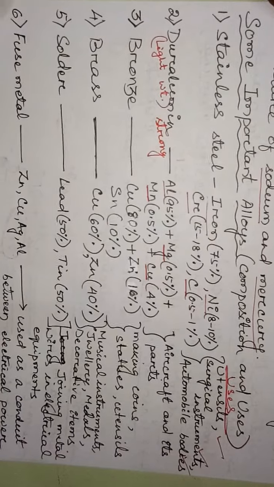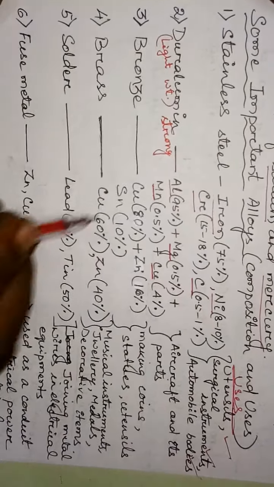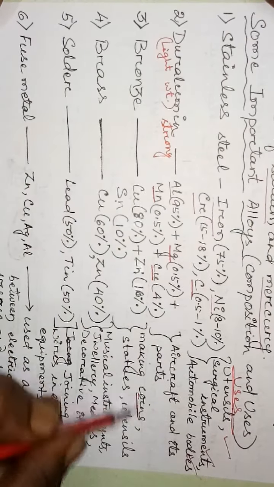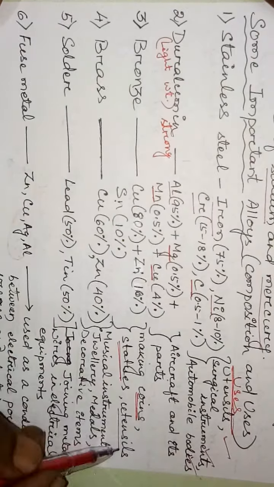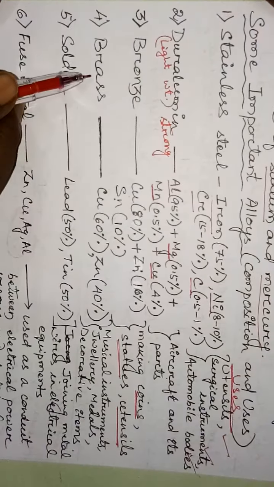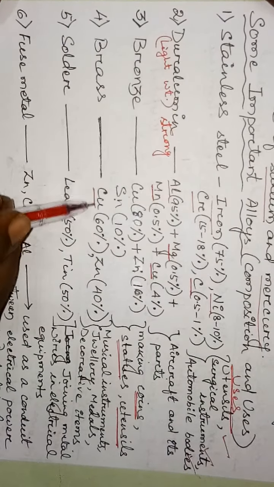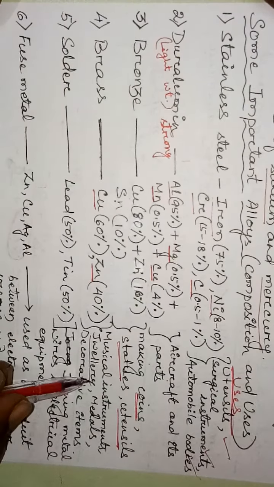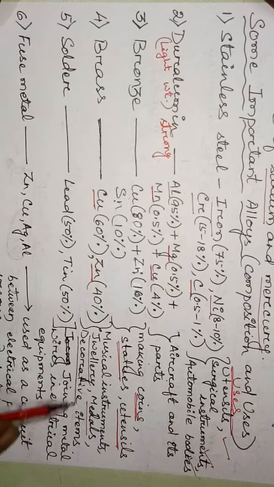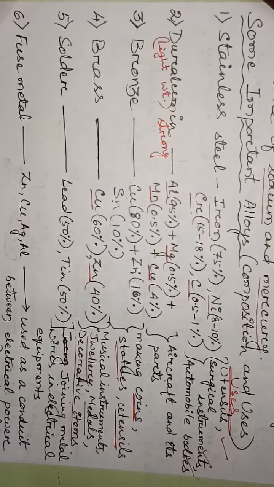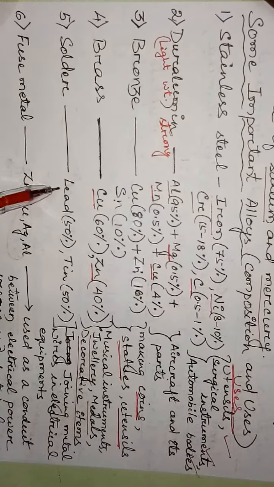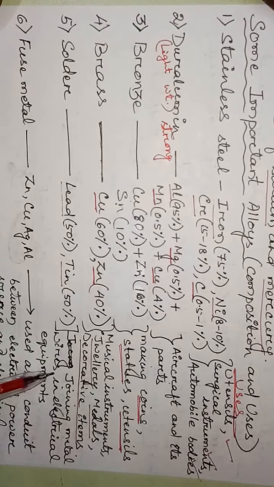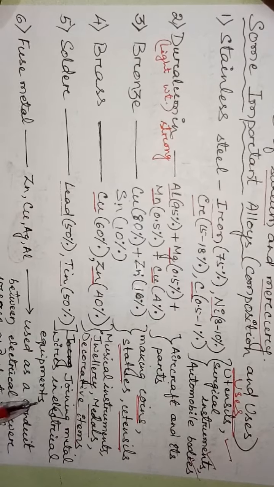Now bronze and brass. Bronze is copper, zinc and tin, used for making coins, statues and utensils. Brass is copper and zinc, used for musical instruments, jewelry, medals and decorative items. The alloy solder is a composition of lead and tin, used for joining metal wires in electrical equipment or appliances.